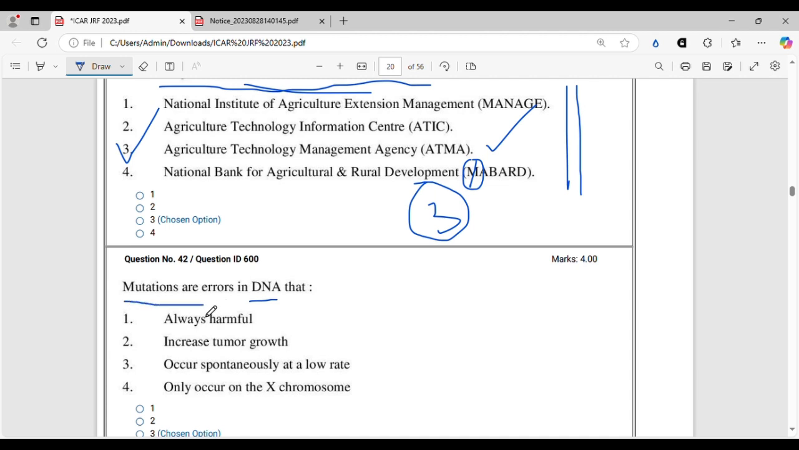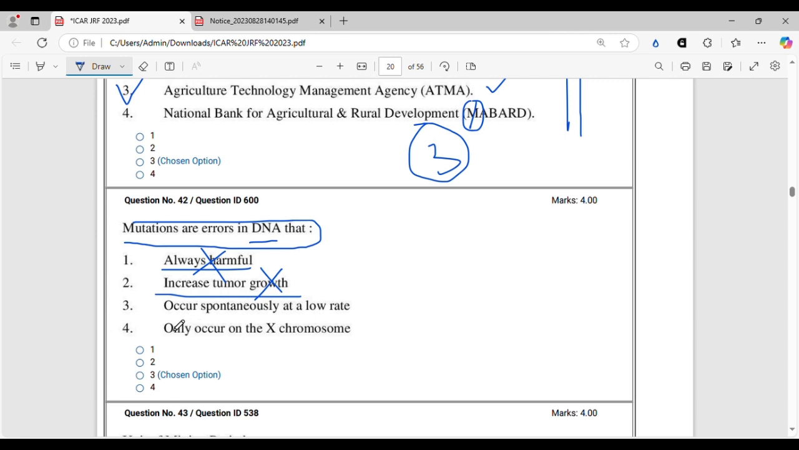So mutations are errors in DNA. This is also a very basic question from the school level, class 11, 12 level. So mutations are errors in DNA that are always harmful is wrong, they are not always harmful, because mutation is an essential part of today's genetic research where they use various mutagens for inducing desirable mutations also. So mutations are not always harmful, sometimes they are desirable also. And it increases tumor growth? No, not necessarily. Some mutations can have no phenotypic effect at all.